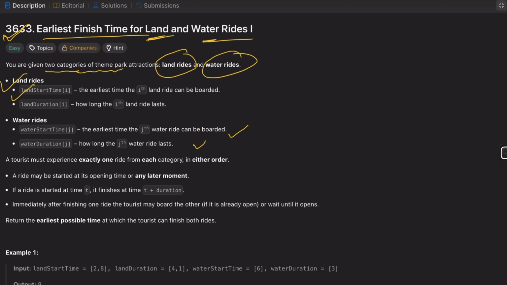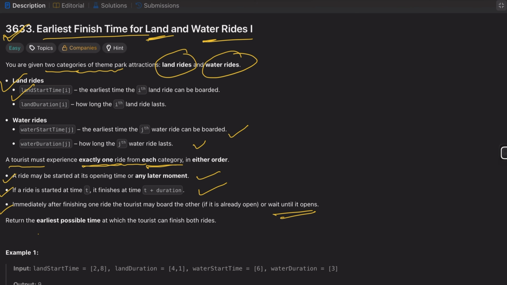The question says that a tourist must take exactly one ride from each category. It's compulsory. A ride may be started at its opening time or any later moment. If a ride is started at time t, it finishes at t plus duration, and immediately after finishing one ride, the tourist may board the other, or he can wait.